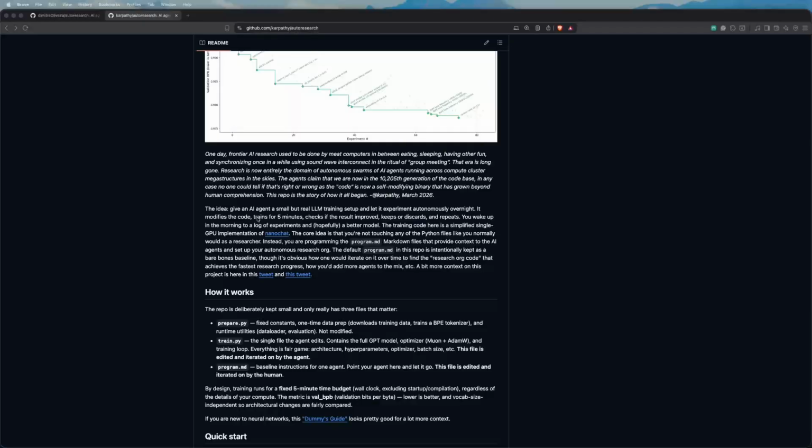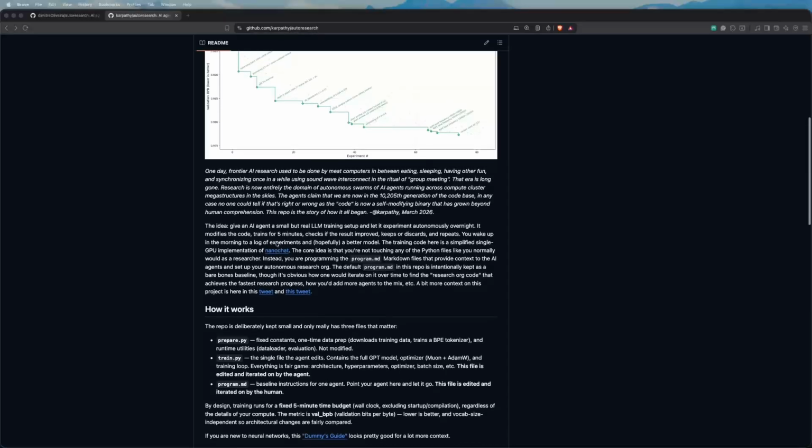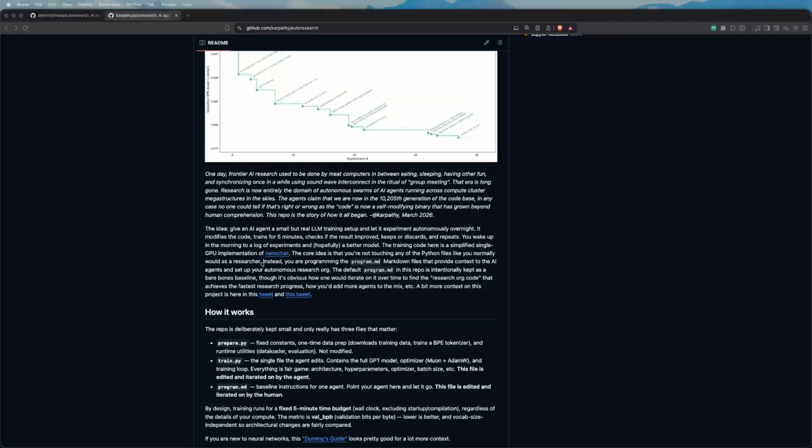It modifies the code, trains for 5 minutes, checks the results, and if they improve, it keeps the changes, otherwise discards them, and repeats until it finishes the budget. So this is basically the idea. What he did is that he used the training code as a simplified single GPU implementation of NanoChat, which by itself is already a simplified implementation of GPT-2, if I'm not mistaken. So this is an even more simplified version of it.